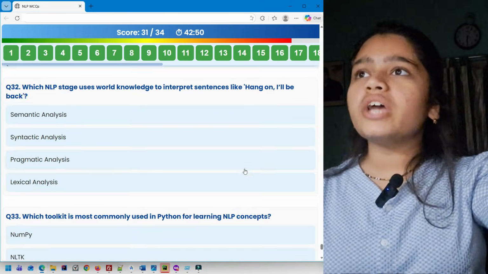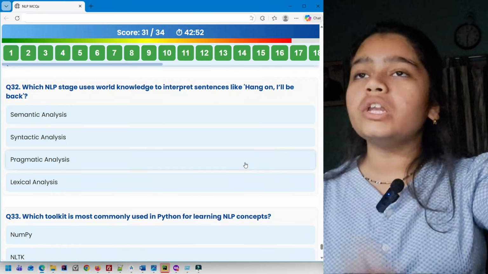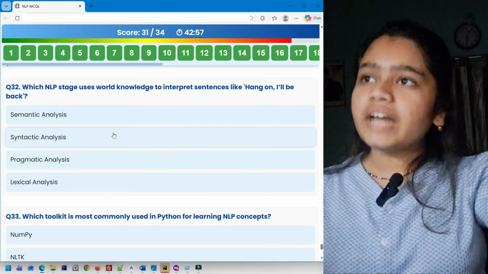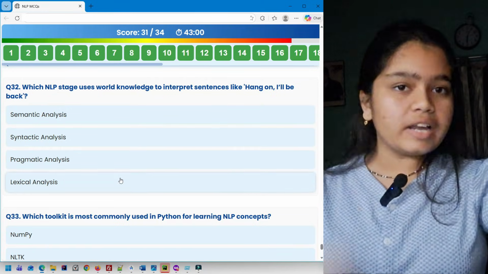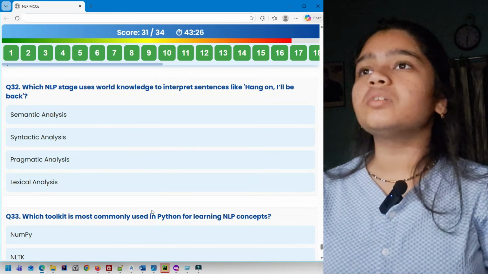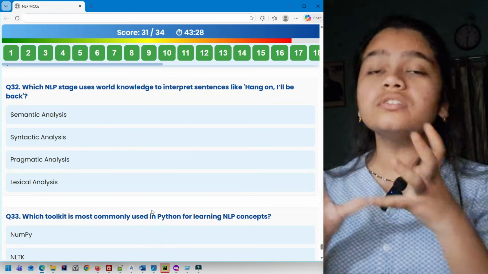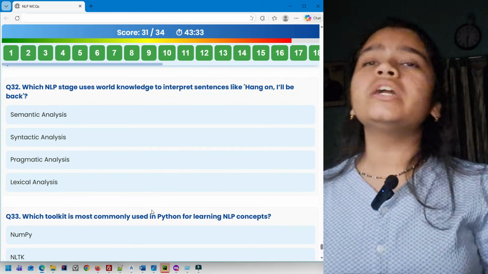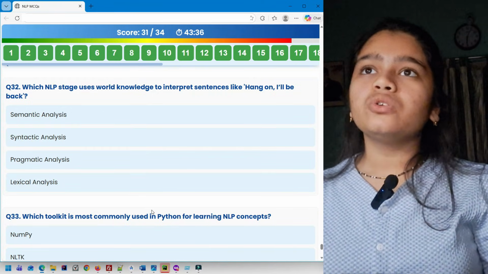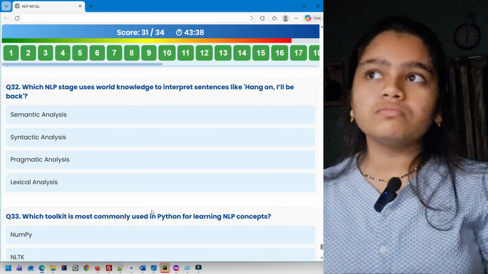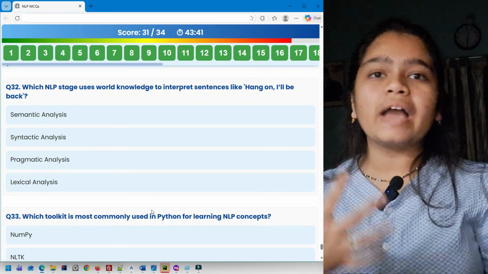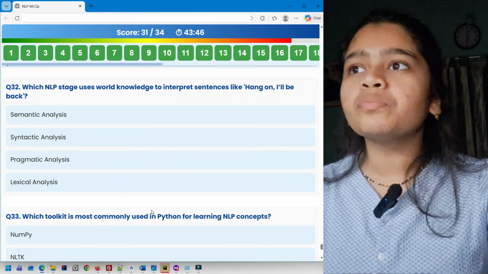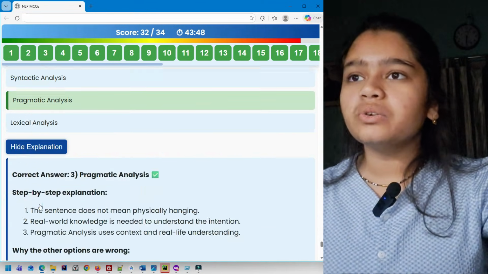Question 32. Which NLP stage uses world knowledge to interpret sentences like "Hang on, I'll be back"? Semantic analysis, syntactic analysis, pragmatic analysis, lexical analysis. So here it says interpreting sentences using real world knowledge. Whenever there is real world knowledge, it's going to be pragmatic analysis. Here, "hang on, I'll be back" in real world knowledge means, okay, I'm hanging up and I'll be right back, or wait here, I'll be right back. So it's going to be pragmatic analysis. Here you can see the explanation.